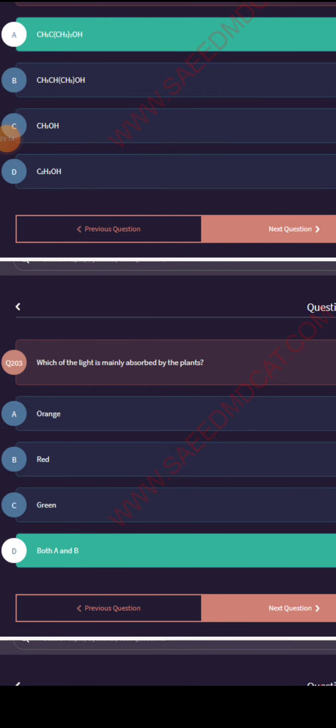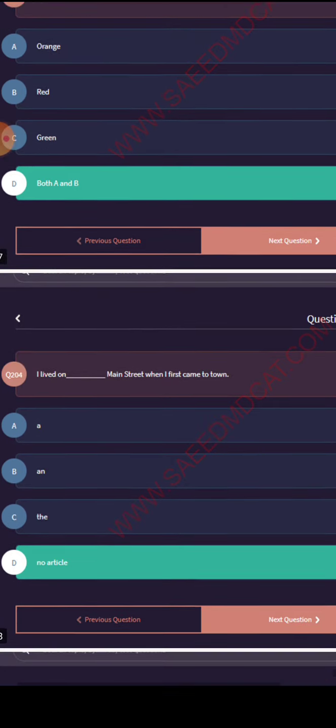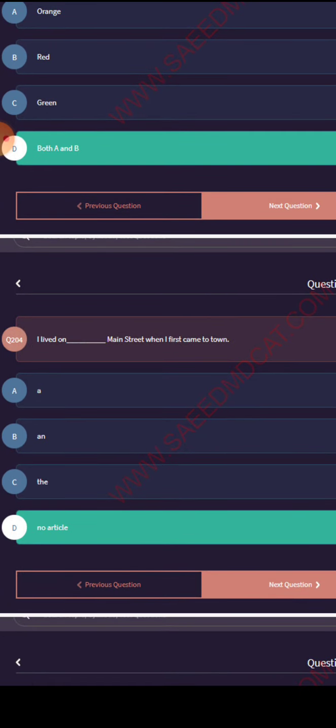Which light is mainly absorbed by the plant? Both A and B: orange and red. I lived on Main Street when I first came to town.